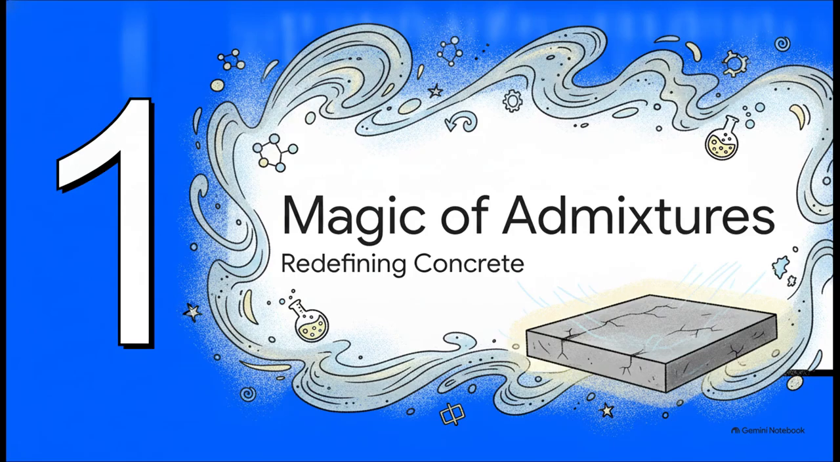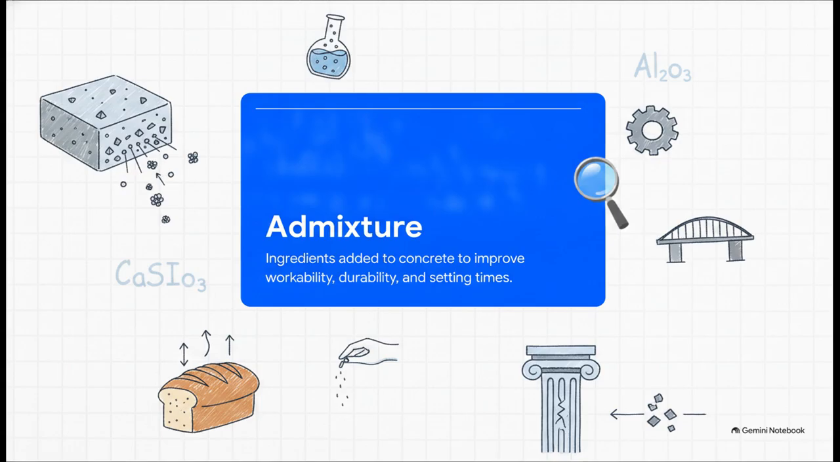Section 1. The Magic of Admixtures, Redefining Concrete. It's time we stop thinking of concrete as just a boring, static gray block. Instead, I want you to think of it as a dynamic, highly customizable chemical recipe. An admixture is officially defined as an ingredient added to concrete before or during mixing to improve its workability, durability,